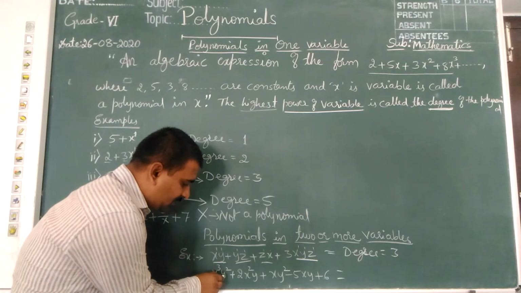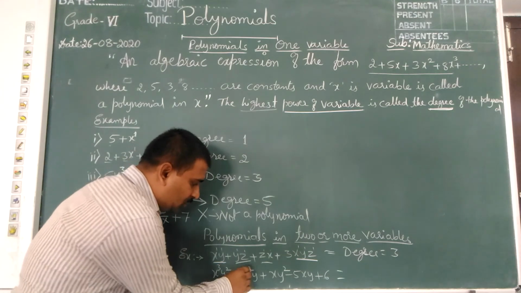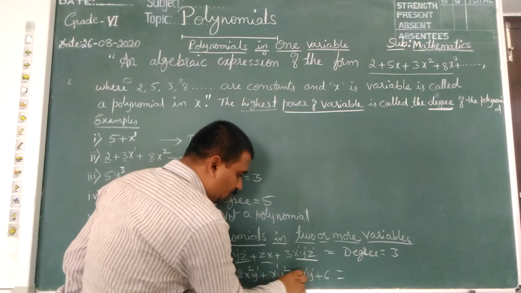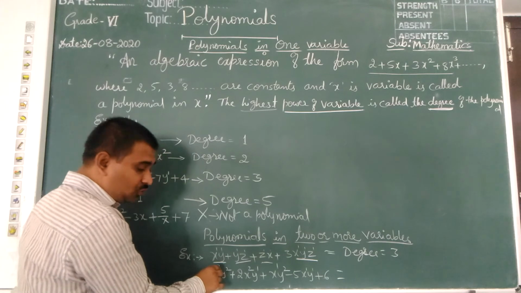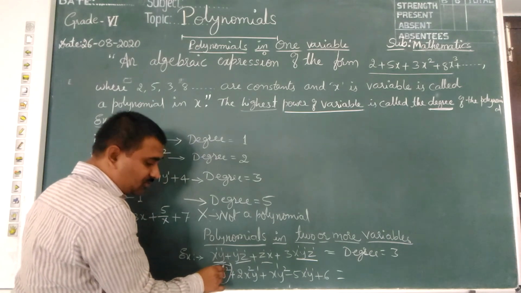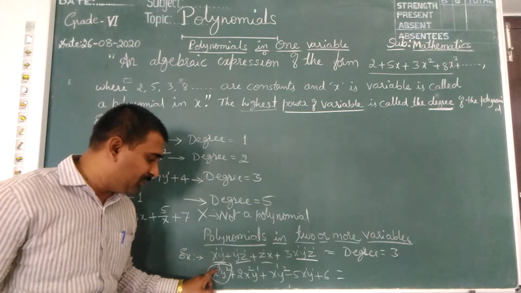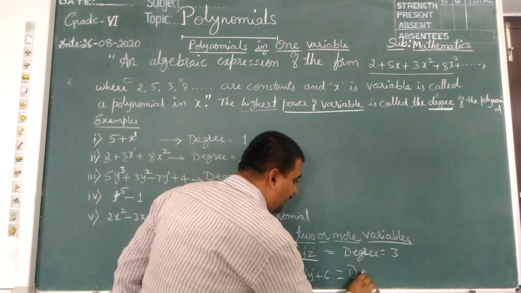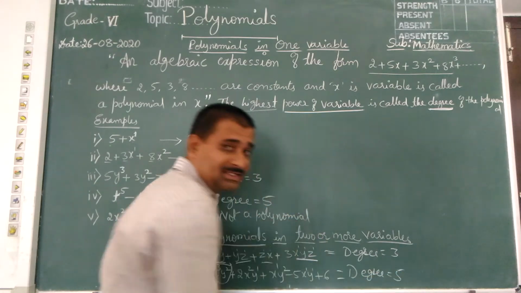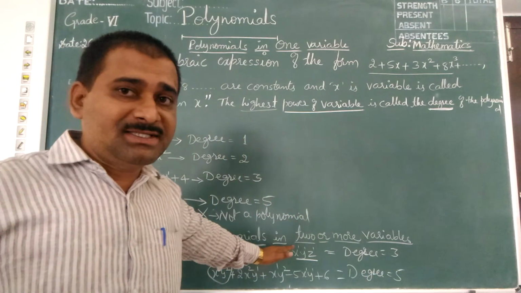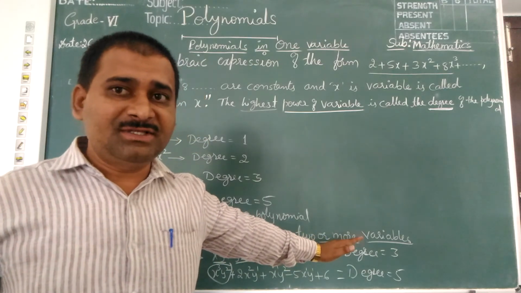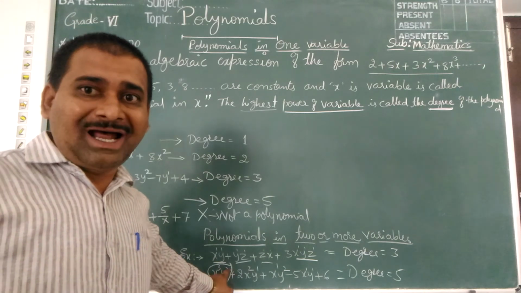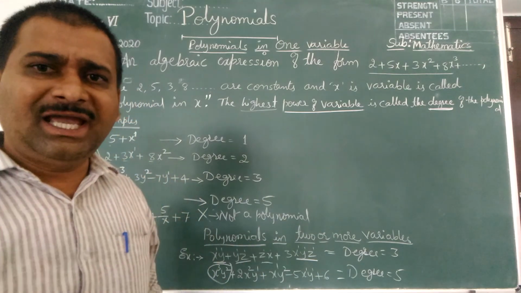Quickly look at yours, children. Its powers are 2 plus 3, 5. 2 plus 1, 3. 1 plus 2, 3. 1 plus 1, 2. It is 5 x cube y square. 3 plus 2, you should add the powers. Total 5 you will get. So the degree is 5. Means when it is a polynomial in 2 or more variables, if you want to find the degree, you should add the powers and write the degree. Same type of questions